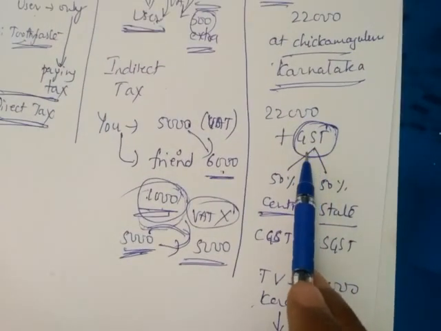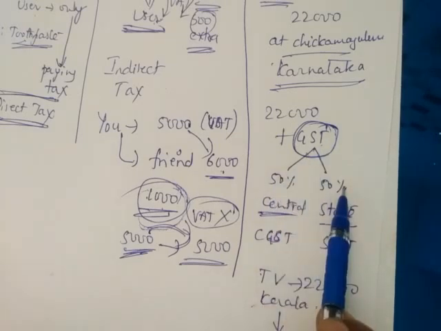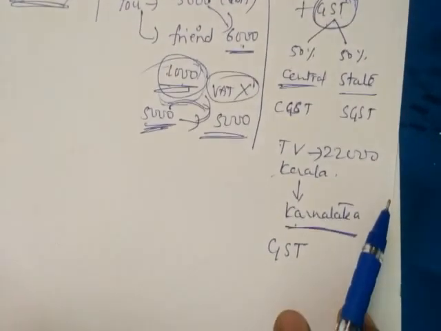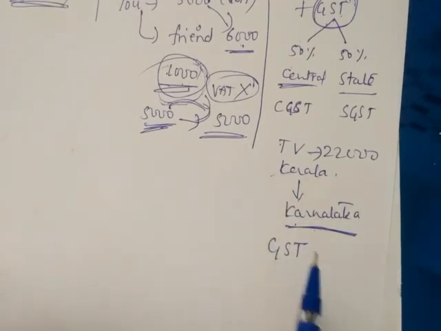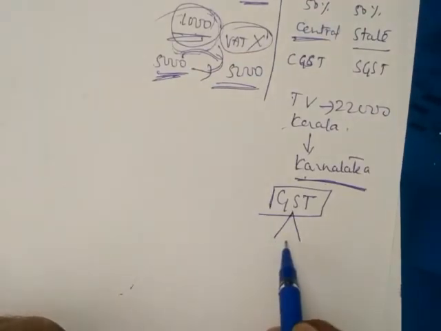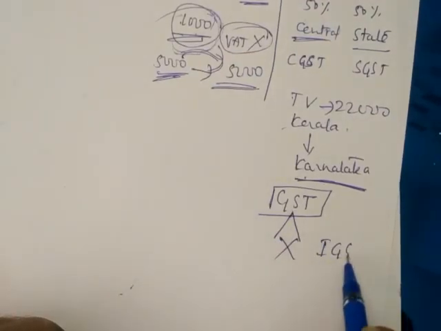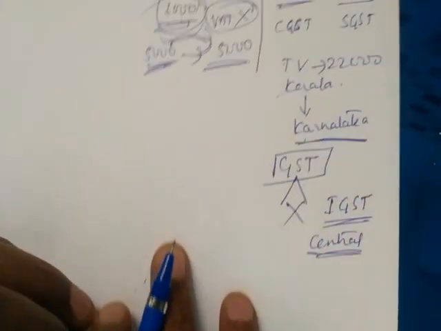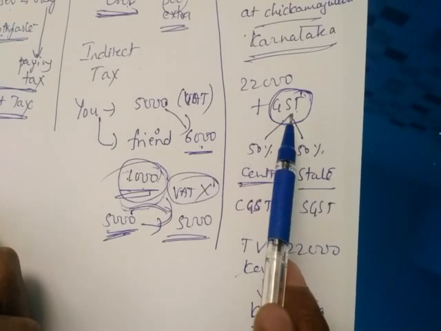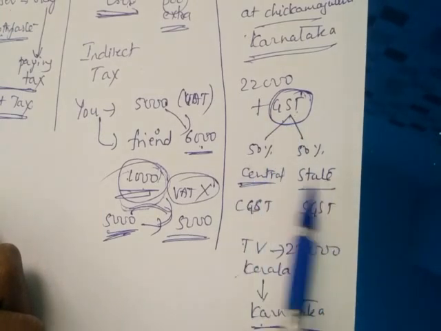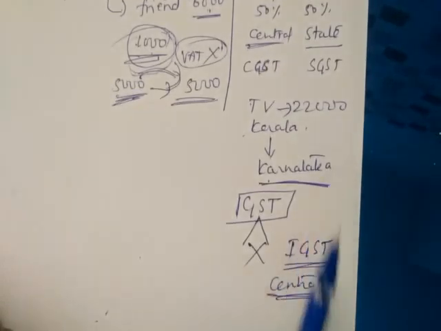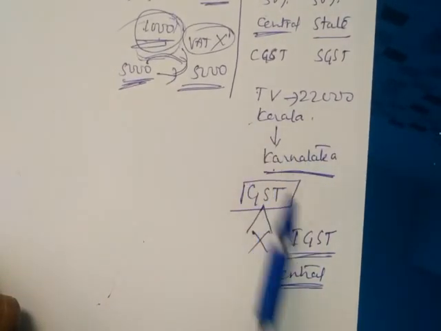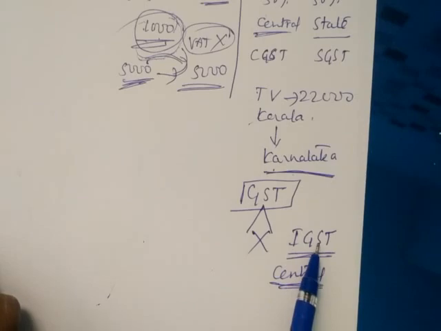Within the state, if you are buying anything, you are paying GST, and that GST is divided among central and state. But from Kerala to Karnataka, anything you are selling or buying, there also you need to pay GST, but that GST is not divided into two parts. It is only one part, that is IGST. IGST means integrated GST, that is collected by central, for the betterment of the country. So within the state, the GST on any item is divided among central and state. Between two states, it is only one GST, that is integrated GST.